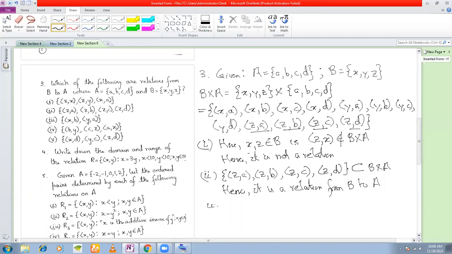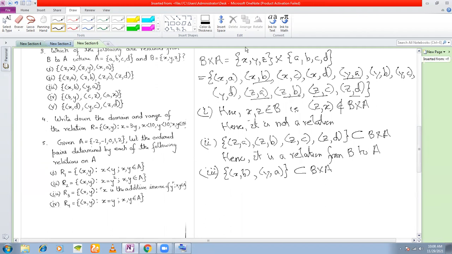The third: XB and YA. Is this a relation? Yes, XB is there and YA is also there. So XB and YA, this set is a subset of B cross A. Hence, it is a relation from B to A.